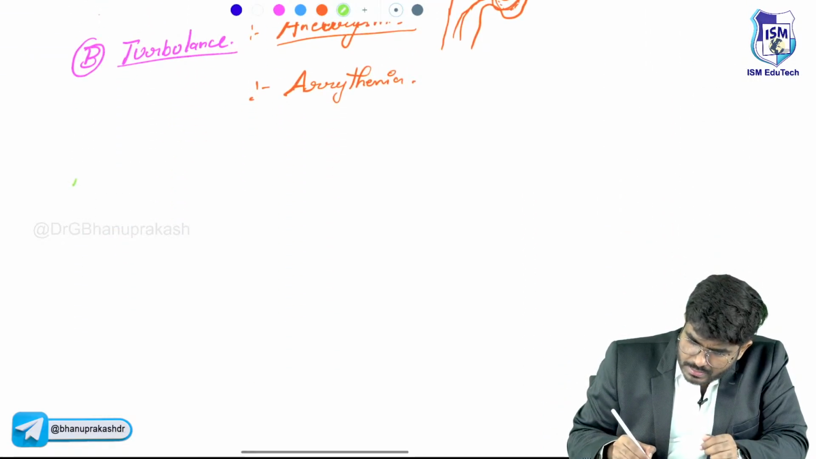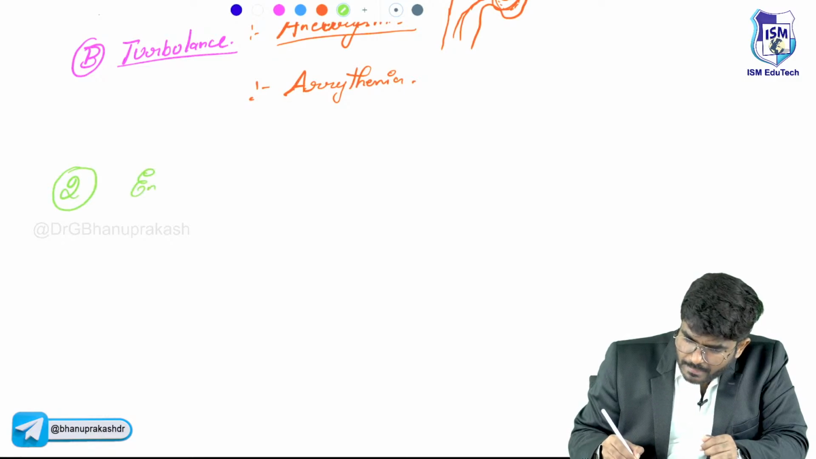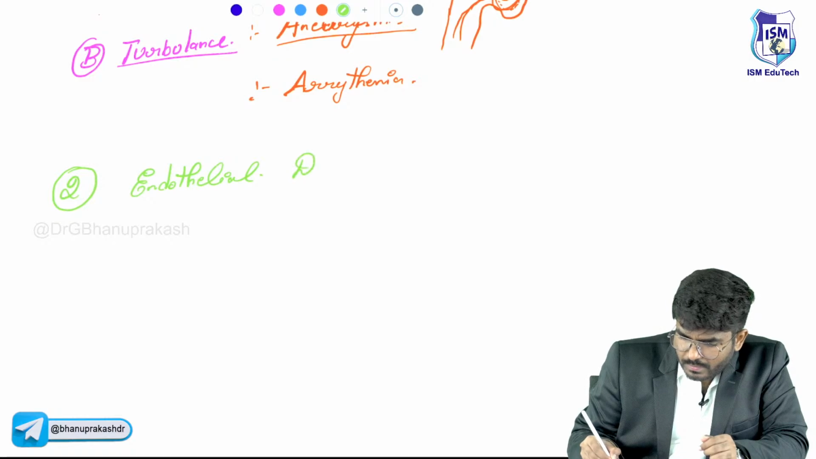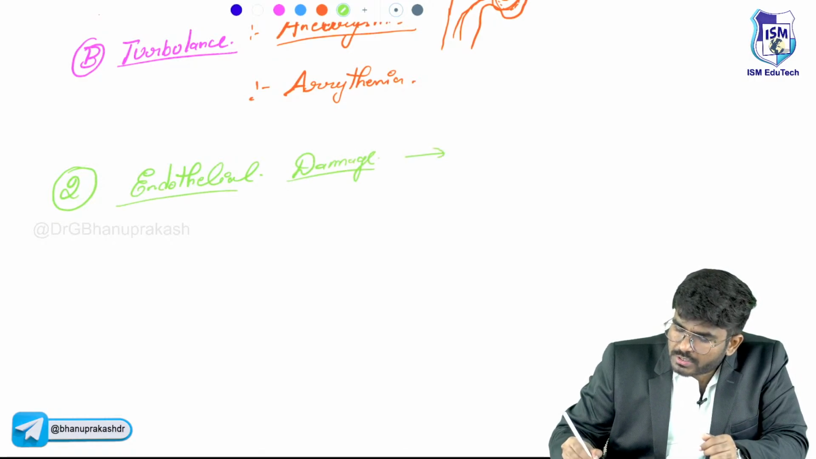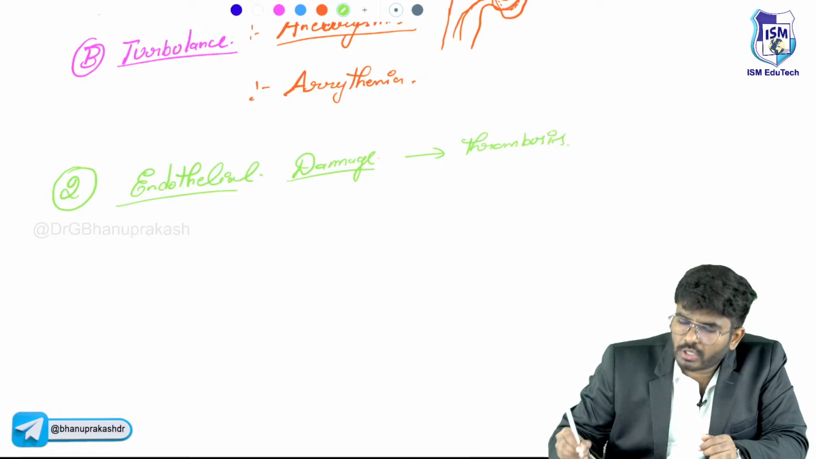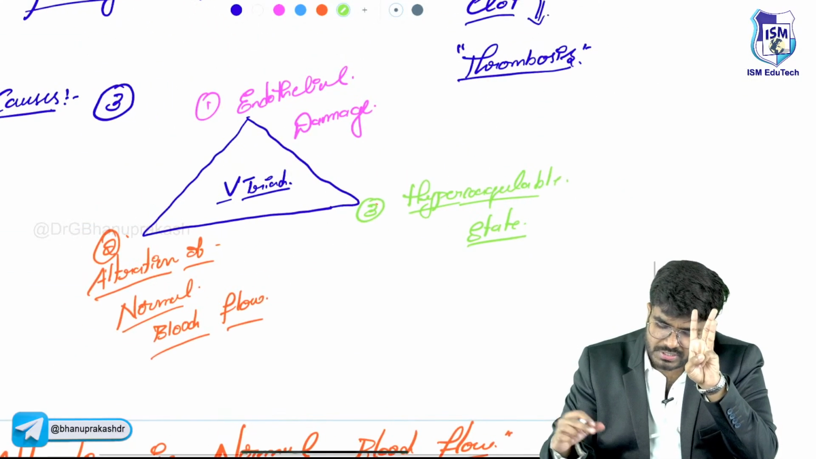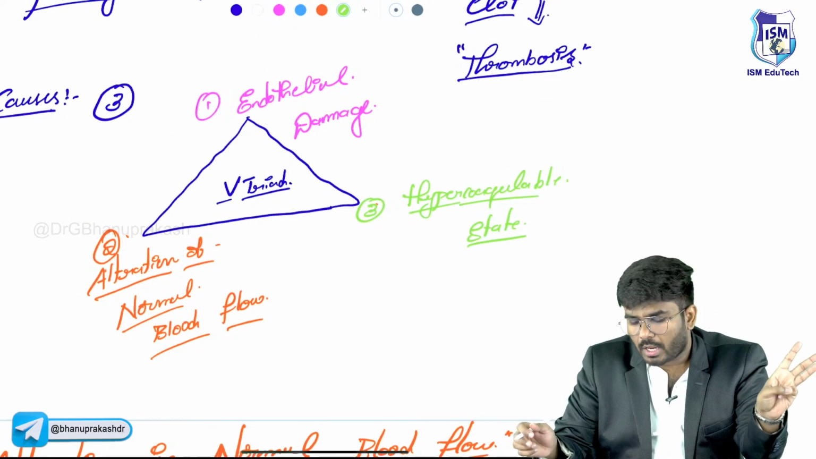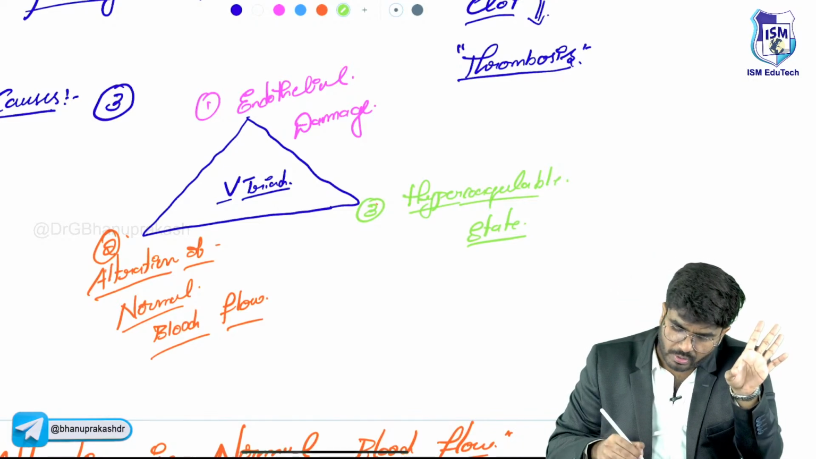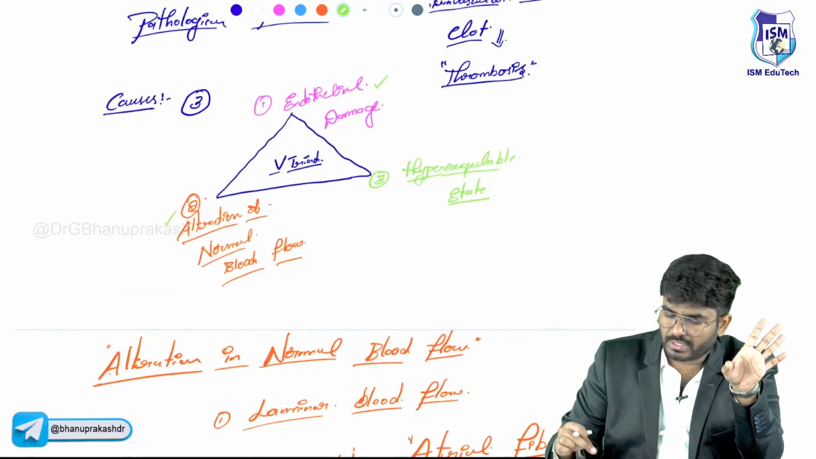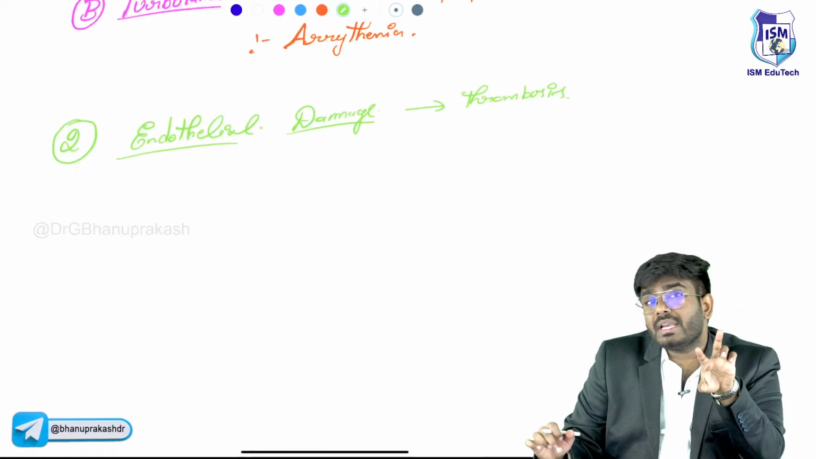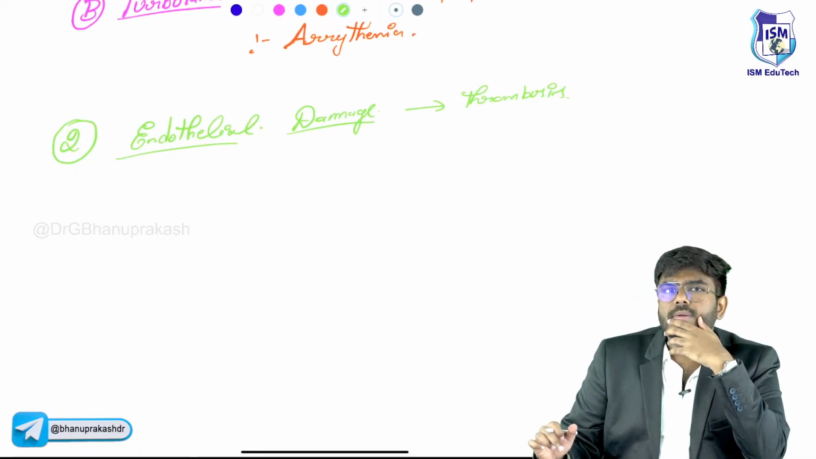The second condition is endothelial damage. Endothelial damage is going to cause thrombosis. Three things will cause thrombosis. What are they? Endothelial damage, alteration in the normal blood flow, and hypercoagulable states. One thing we have completed. Now we are discussing endothelial damage. So endothelial damage can lead to thrombosis.